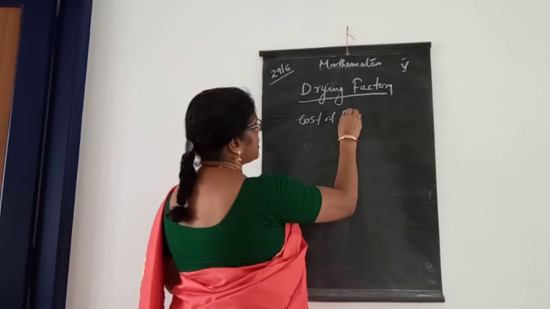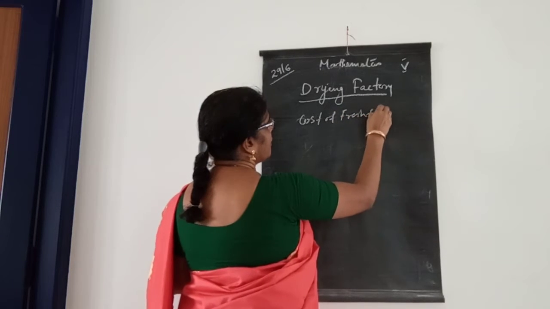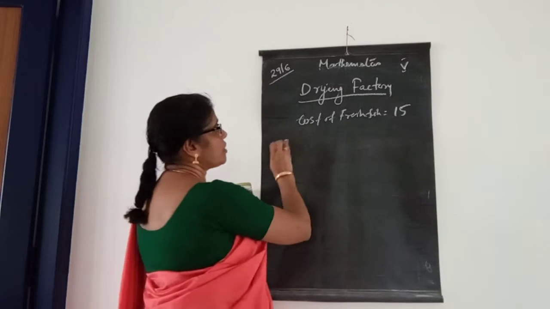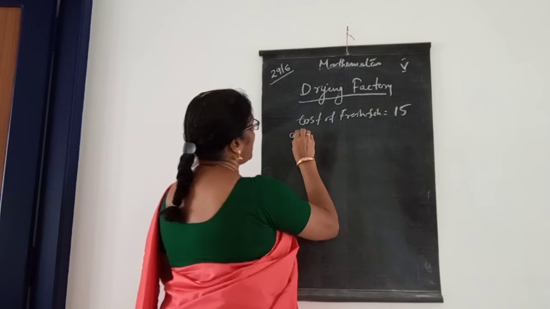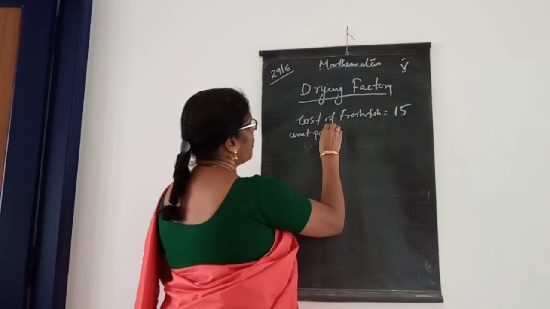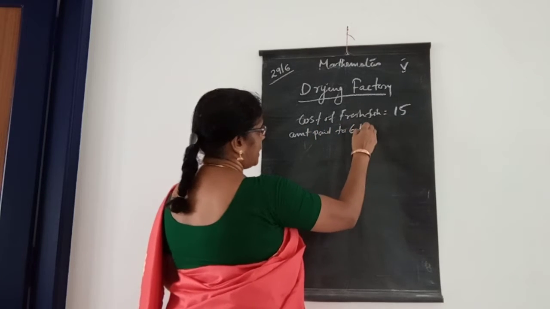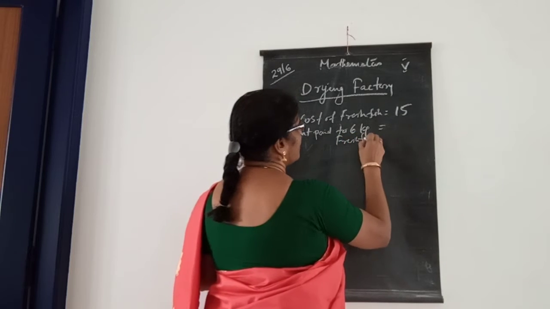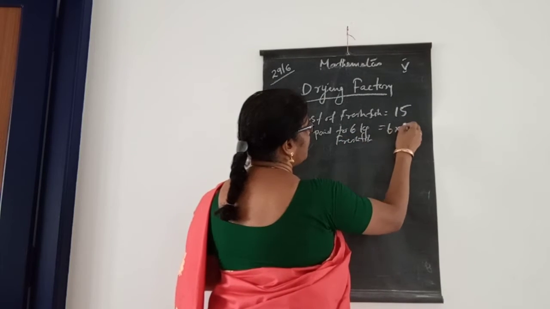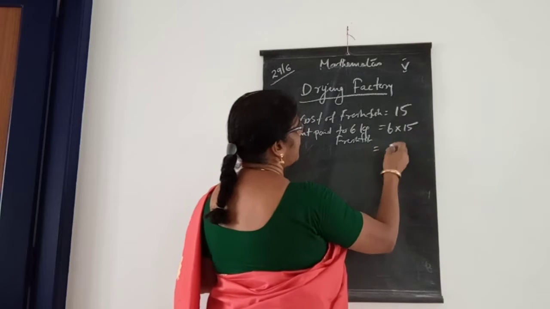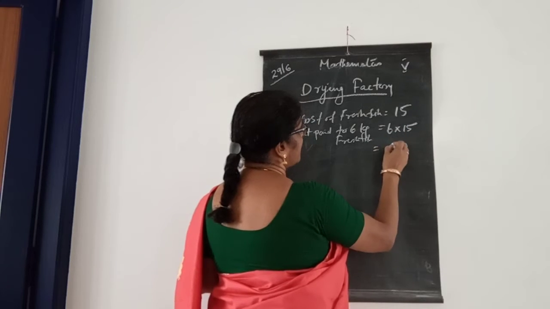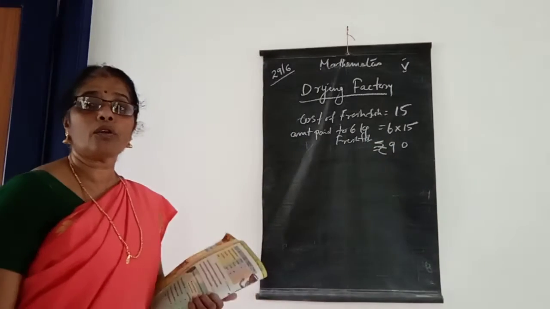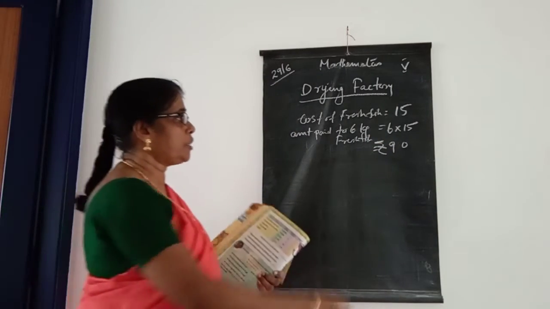For 6 kilogram fresh fish, the cost of fresh fish is equal to 15 rupees per kilogram, isn't it? Then the amount paid for 6 kilogram fresh fish is equal to 6 into 15. What is 6 into 15, children? 6 5s are 30, 6 1s are 6, so 90 rupees. So the cost for 6 kilogram fresh fish is 90 rupees.